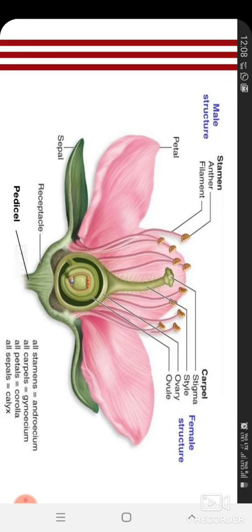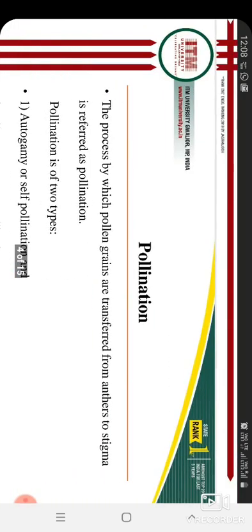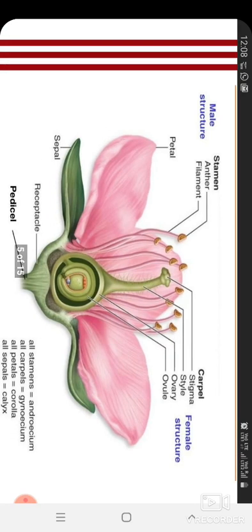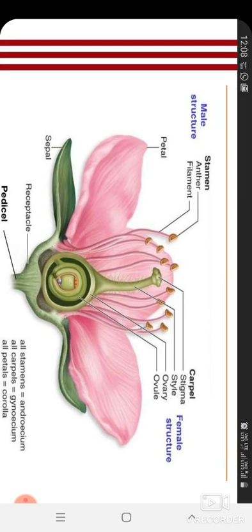So in the definition, what is written? The process by which pollen grains are transferred. This is an anther. In the anther, many pollen grains are there, in dust form, very small.